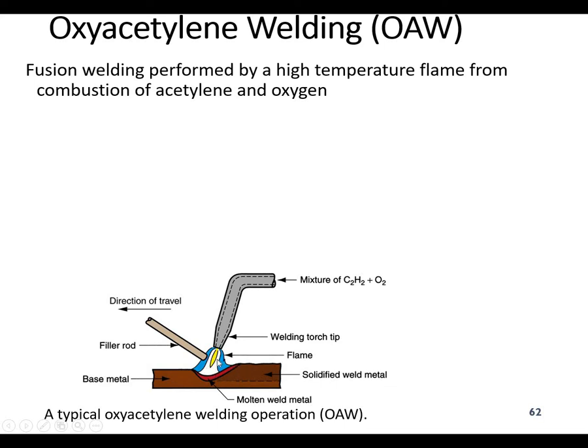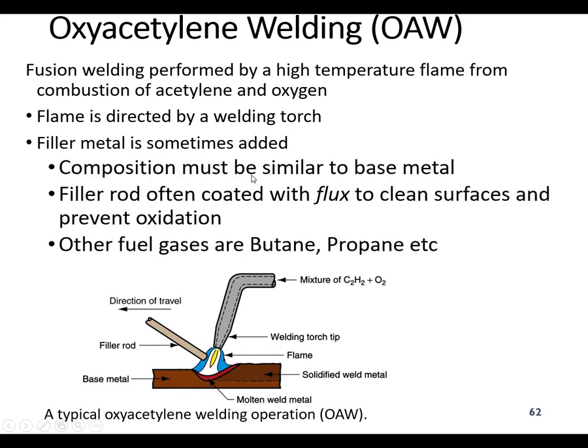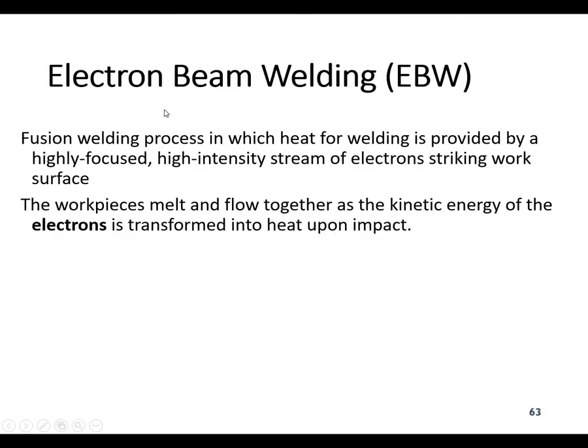There are three types of flame you studied in the second term, and those flames can be used for the different welding processes. For example, sometimes we have the reducing, sometimes we have the carburizing, and so on. Okay, the flame is directed by the welding torch. Filler metal is sometimes added and sometimes not added. Its composition must be similar to the base metal. The filler rod is often coated with flux to clean the surfaces and prevent oxidation. Other fuel gases are butane, propane, and similarly you can use hydrogen gas as well for the welding process.